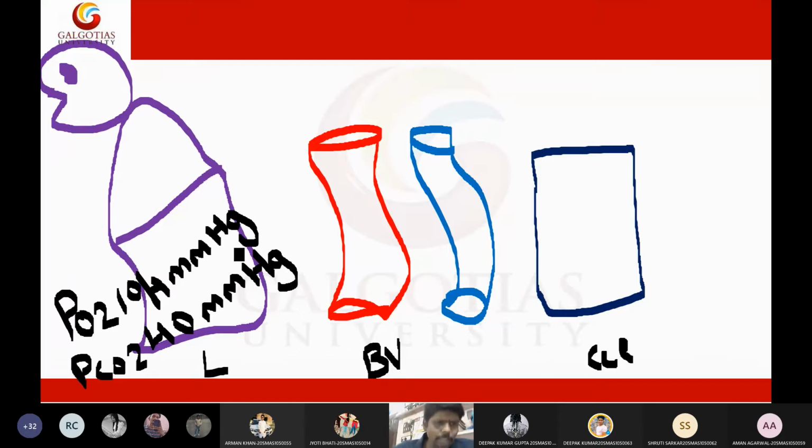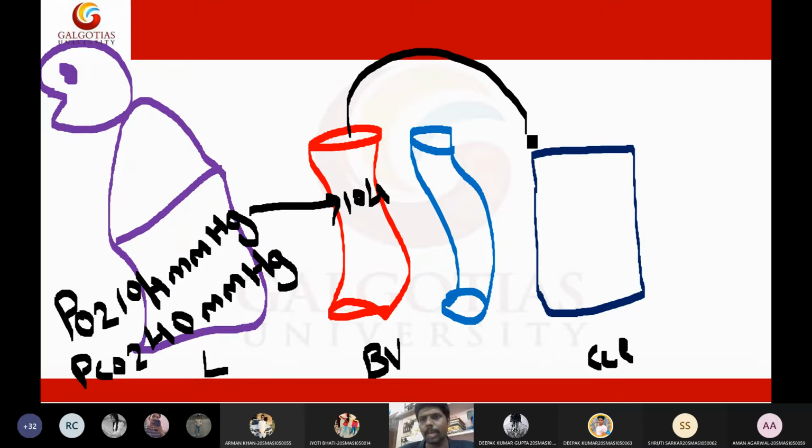Now this 104 oxygen came into the tissues. Let us assume this 104 oxygen entered into the arterial blood. So in the arterial blood, the oxygen level will be 104 only. Same atmospheric oxygen pressure present in the arterial blood. Now this arterial blood is connected to a cell. So there is a cell, and this cell consumed this oxygen.